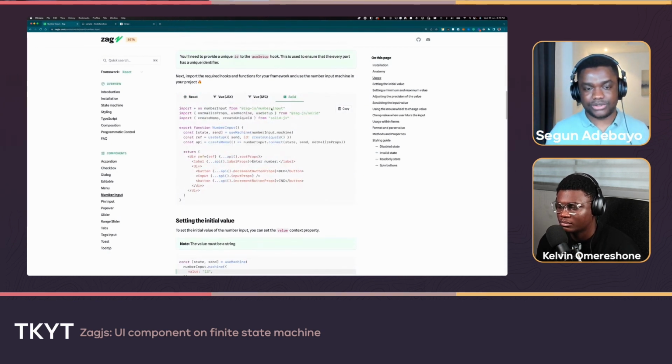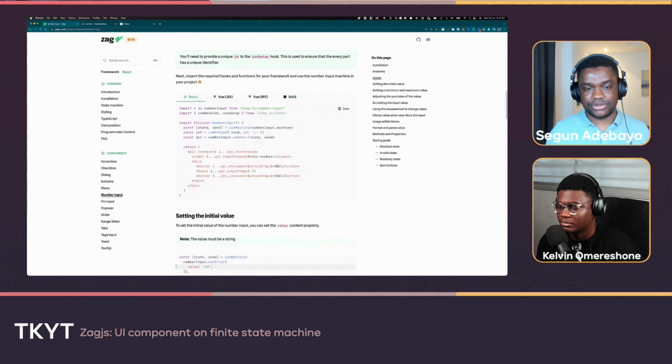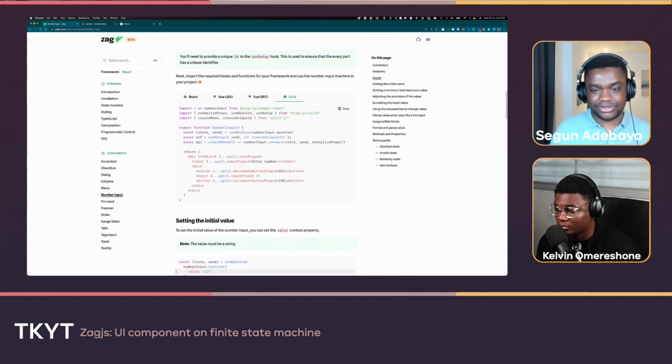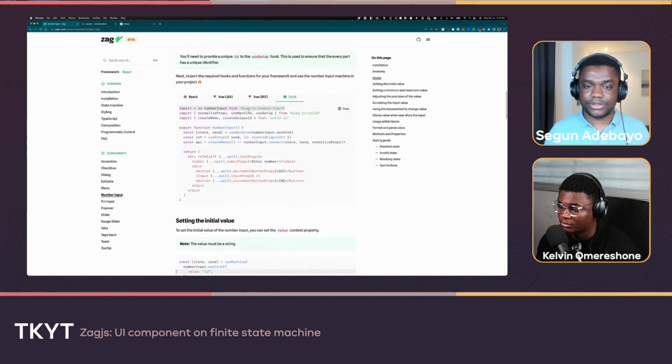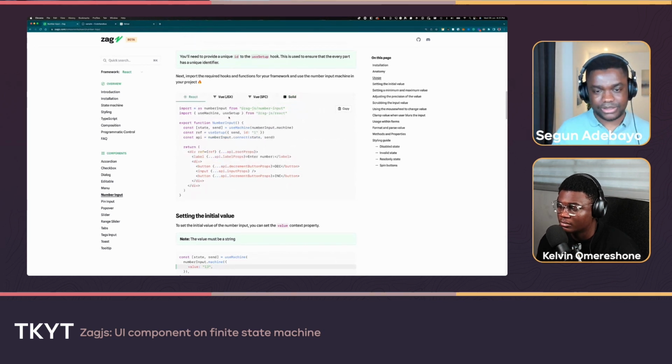Imagine in Solid.js, I click React and I click Solid. You can barely notice any difference between them, because they are all abstracted into a JavaScript system, and the only difference between them is this use machine hook, which comes from Zagjs Solid, which is effectively a tiny adapter for each framework.